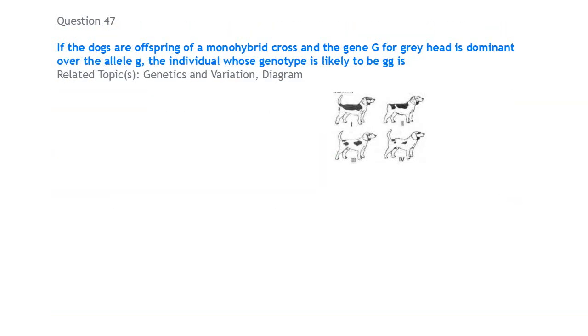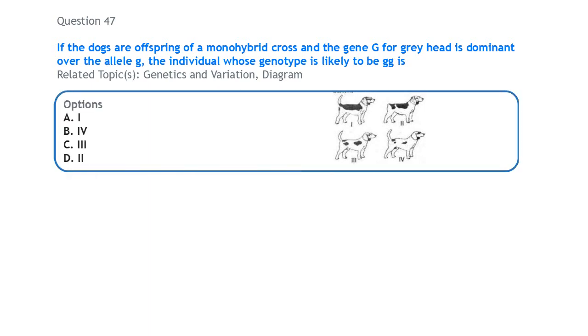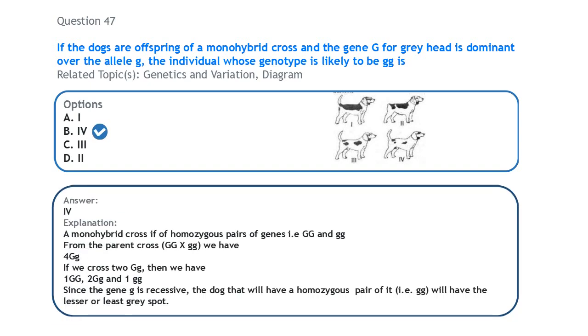Okay, next question using the same diagram. If the dogs are offspring of a monohybrid cross and the gene capital G for grey head is dominant over the allele small g, the individual whose genotype is likely to be GG is. From a monohybrid cross of homozygous parents, the parent has a pair of genes that are both dominant or both recessive. Now if we do a test cross here,